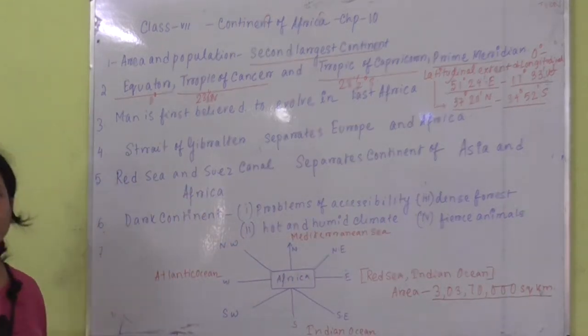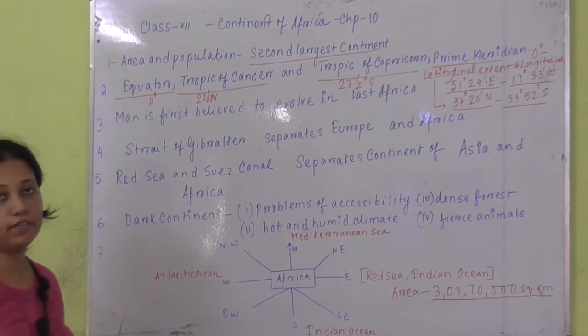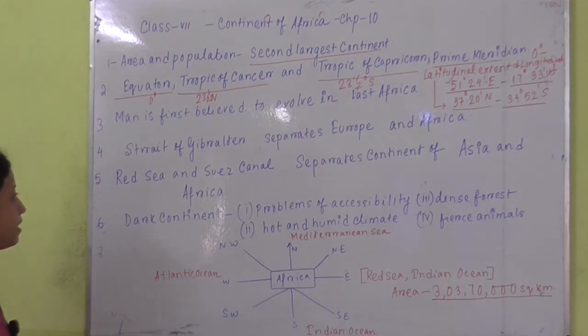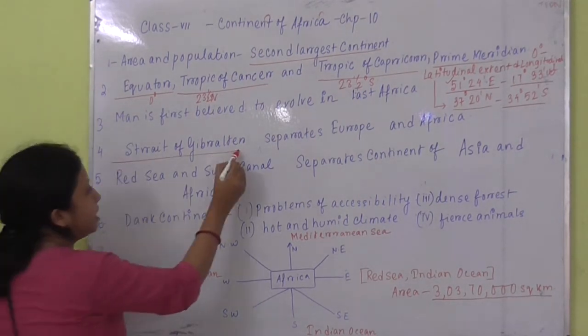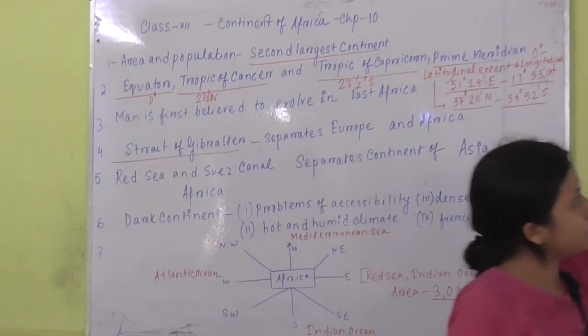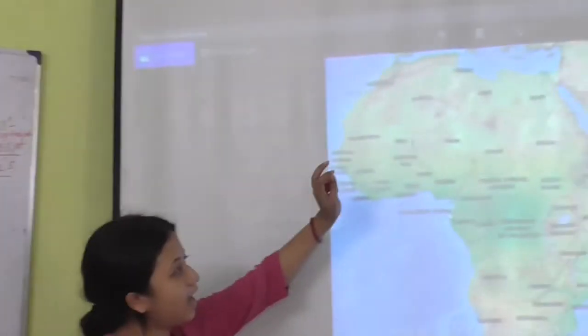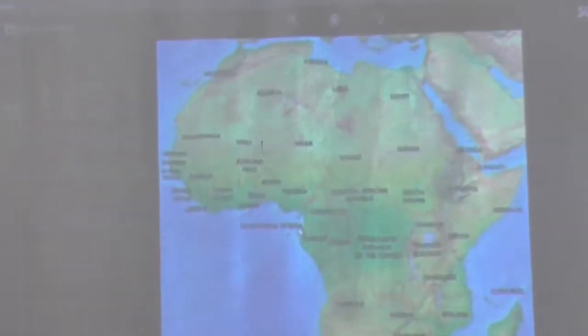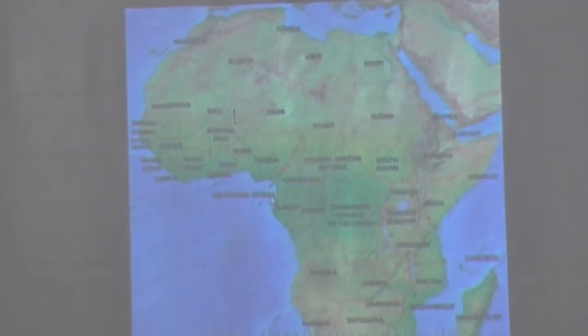Man is first believed to have evolved in Africa. The Strait of Gibraltar separates Europe and Africa. Just in this position, the Strait of Gibraltar separates the continent of Europe from Africa.